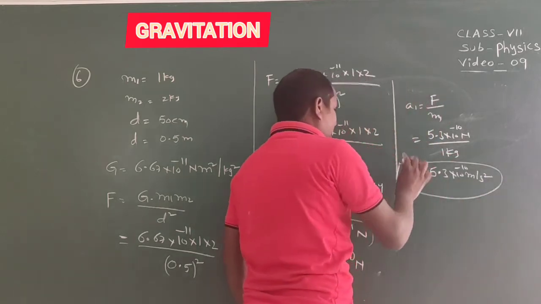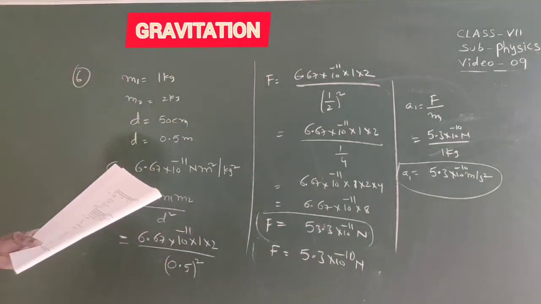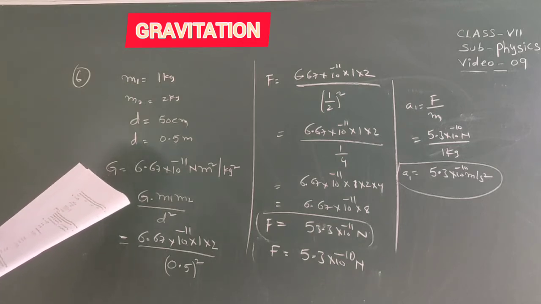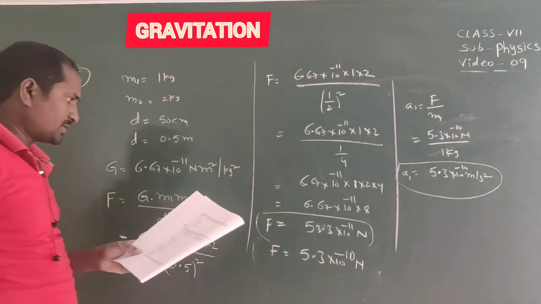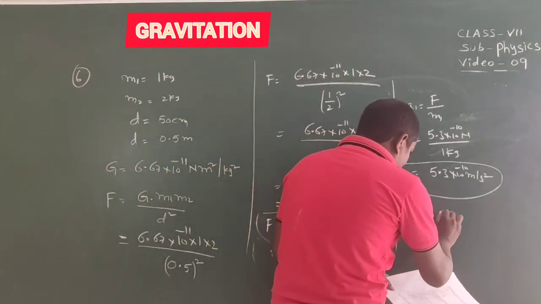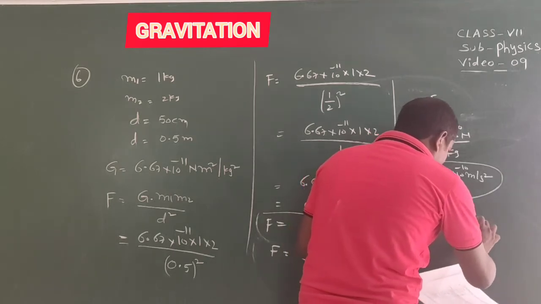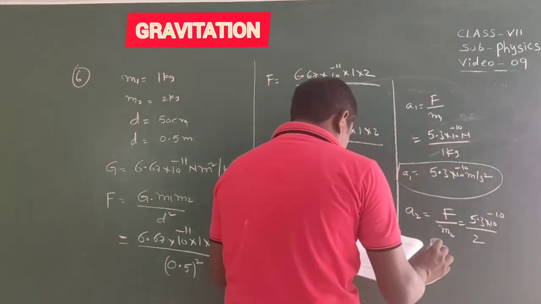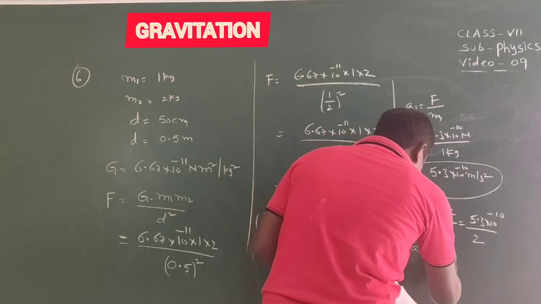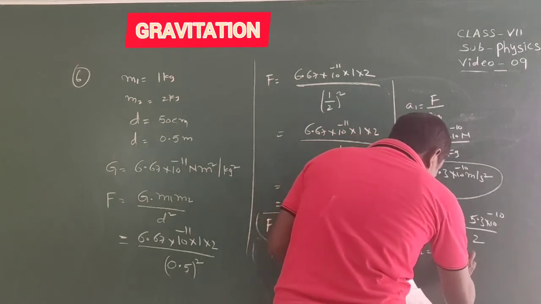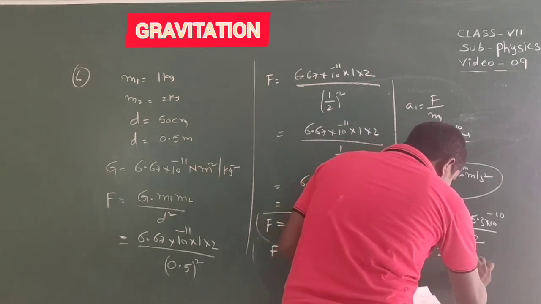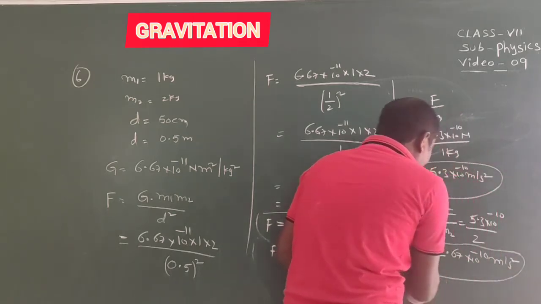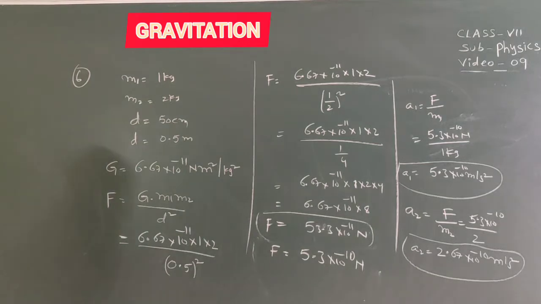This is the acceleration 1. Next, A2 equals F by m2, that is 5.3 into 10 power minus 10 by 2, so A2 equals 2.67 into 10 power minus 10 meter per second square. This is the acceleration 2.